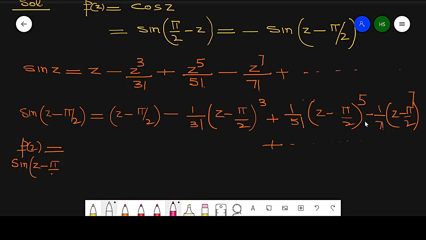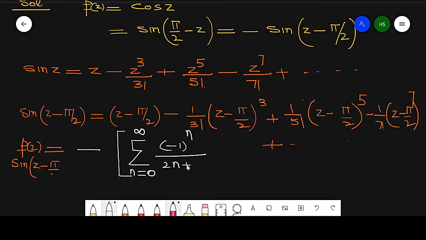So this can be written as minus the series, n from 0 to infinity, minus 1 raised to power n over 2n plus 1 factorial into z minus pi by 2 raised to power 2n plus 1.